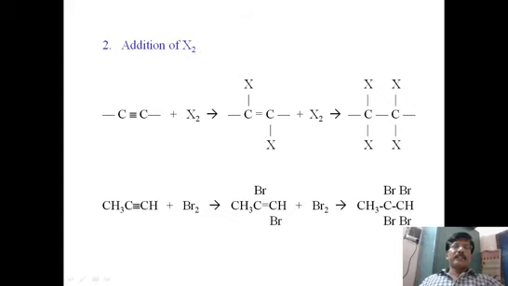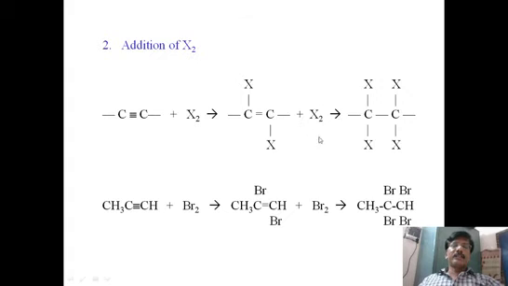Then addition of X2, that is halogen. What happens here? X2 halogen can be added to alkyne. The first two molecules, that is one molecule is added, one halogen, then another halogen, and this is a trans type addition. We know already this because when the first halogen is added, it will form a cyclic halonium ion. After that, another halogen is added from the bottom side. So it is a trans type addition.